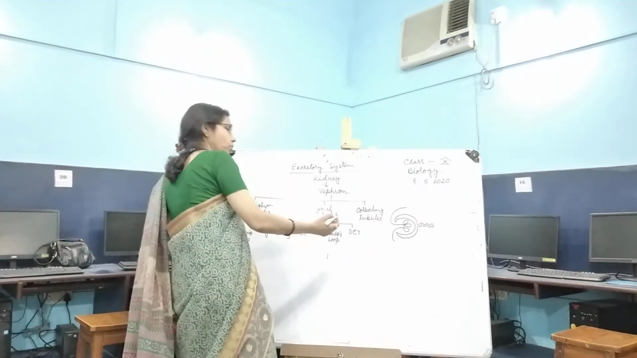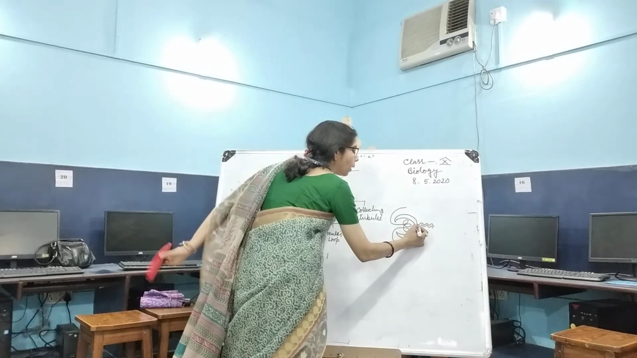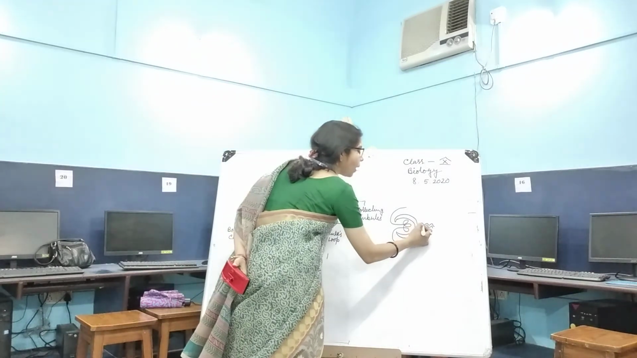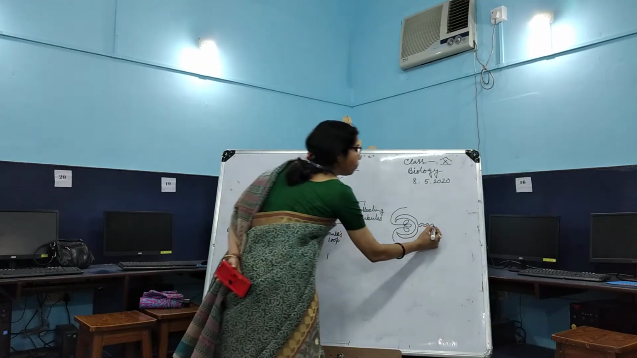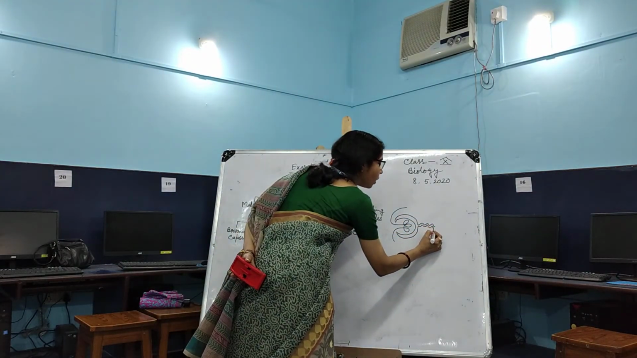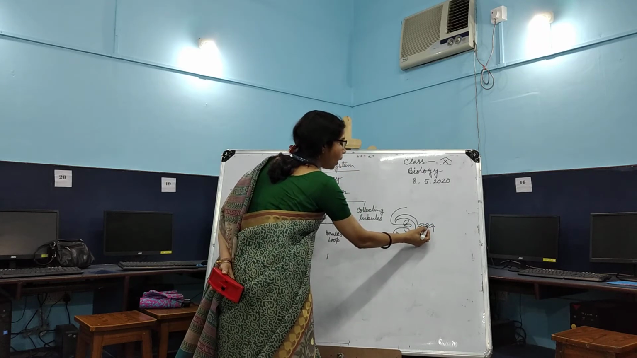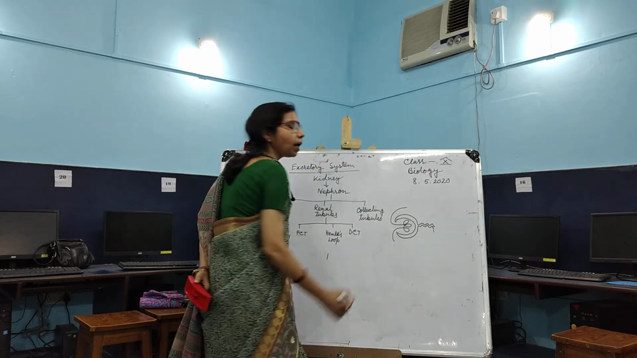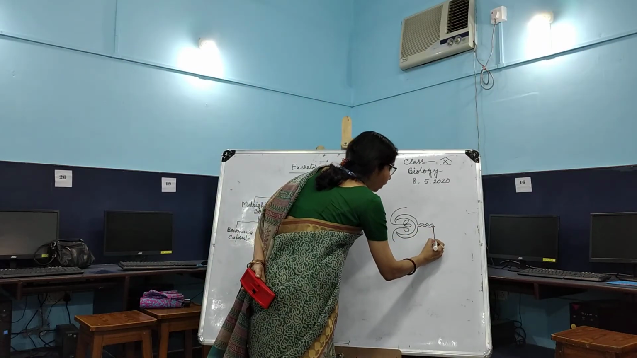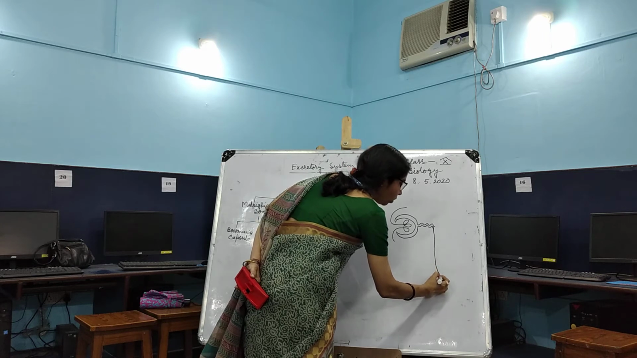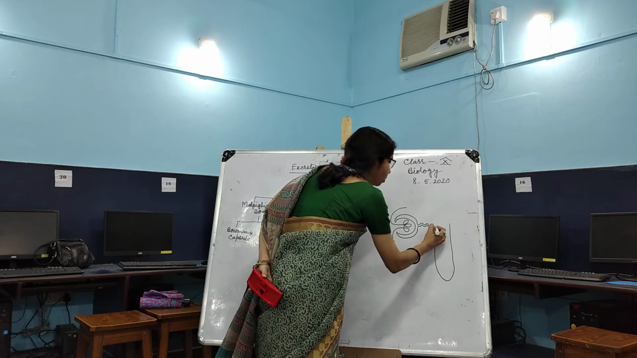The Bowman capsule, that is this part, the end of the cup-like structure, which is highly coiled. These tubule-like structures are called the proximal convoluted tubule, that means the end nearest to the cup-like structure. Then here we get a tubule-like structure.